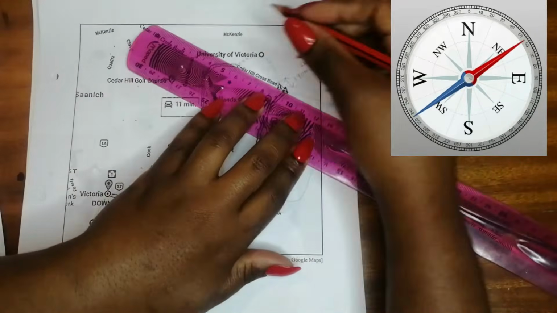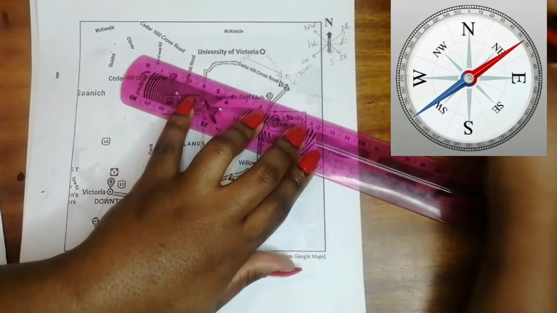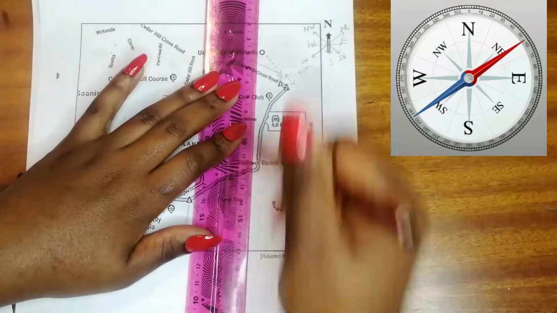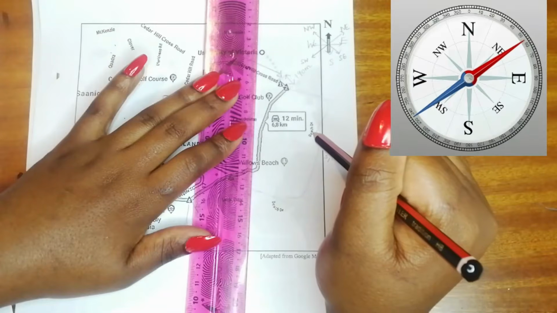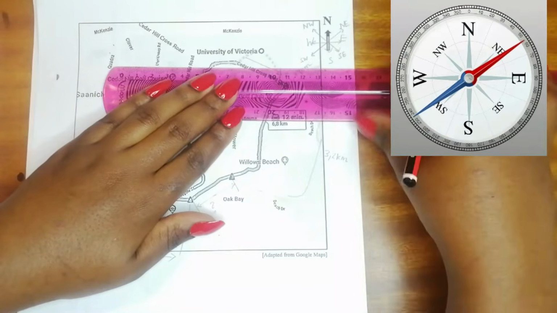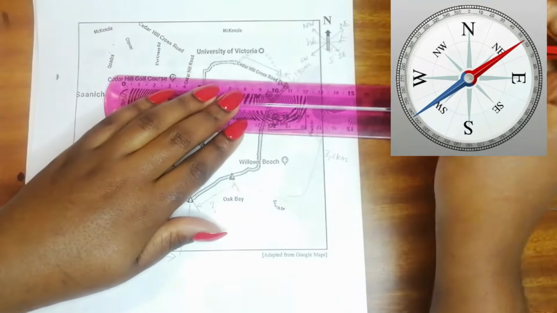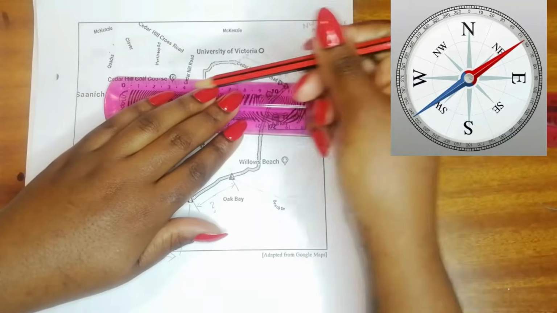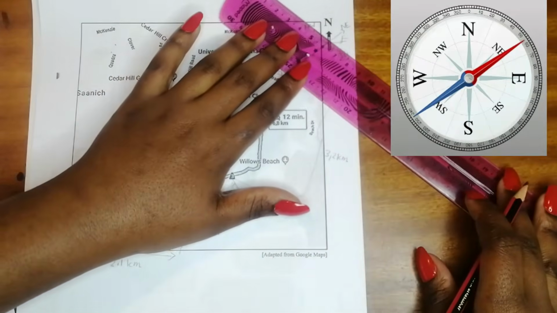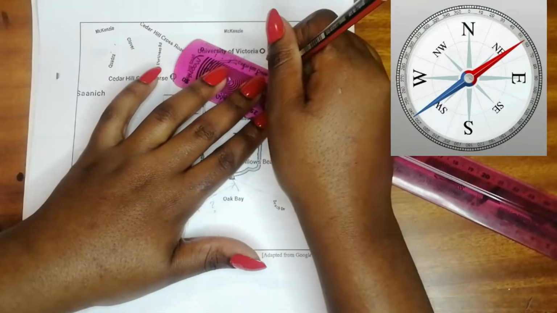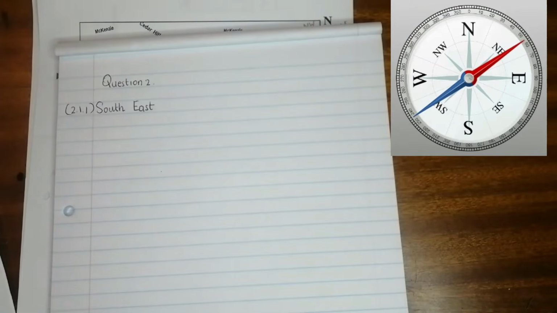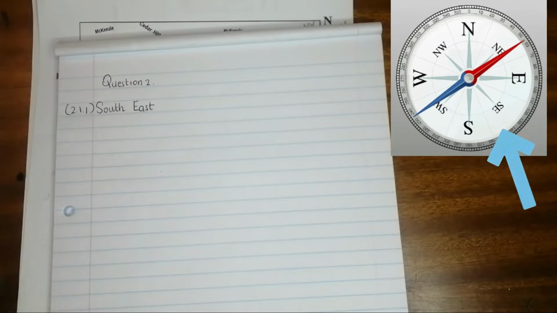So it is southeast, and that direction is not south because she's not going straight down. It's definitely not east because she's not moving to the right. It's definitely not north because she's not moving up. It's definitely not west because she's not moving left. But it is definitely southeast because she is moving in the southeast direction towards Crestview.